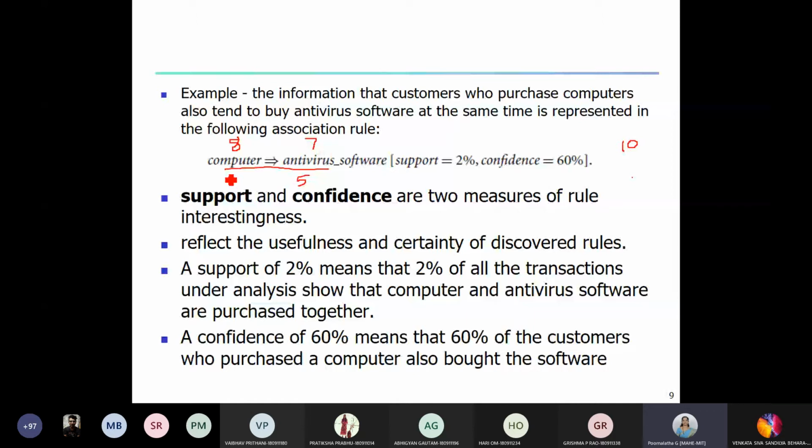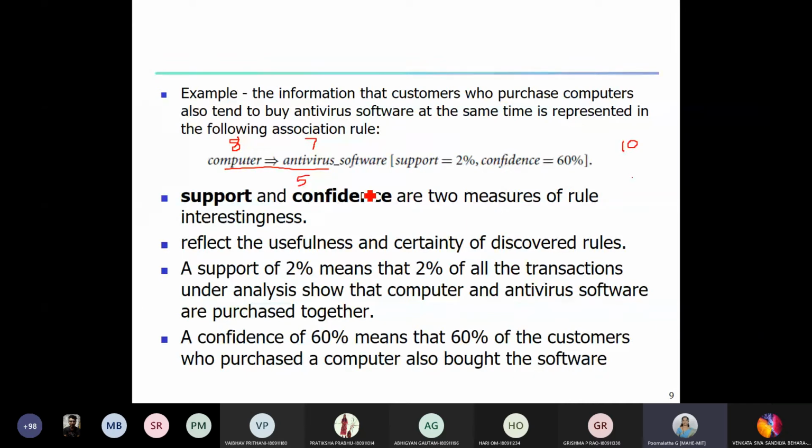That is the support. Then what is the confidence? There are 8 customers who have purchased a computer. Out of 8, 5 customers also purchased antivirus software. Please note that computer implies antivirus software and antivirus implies computer are not the same, they are different rules.